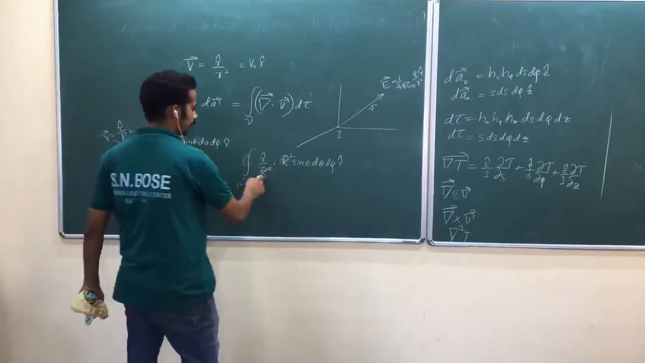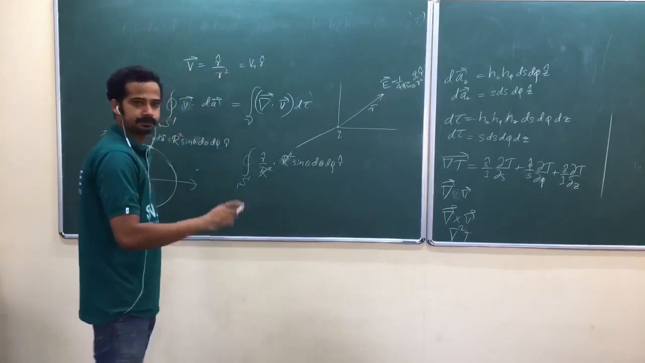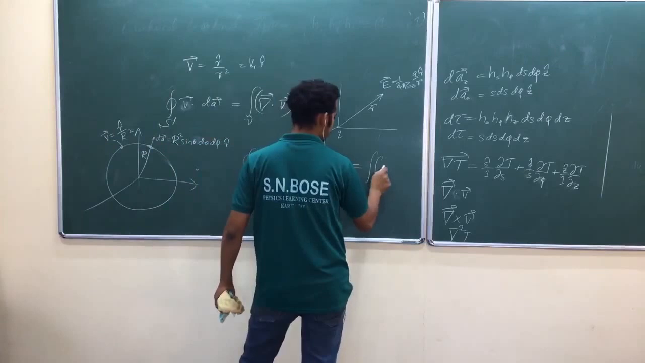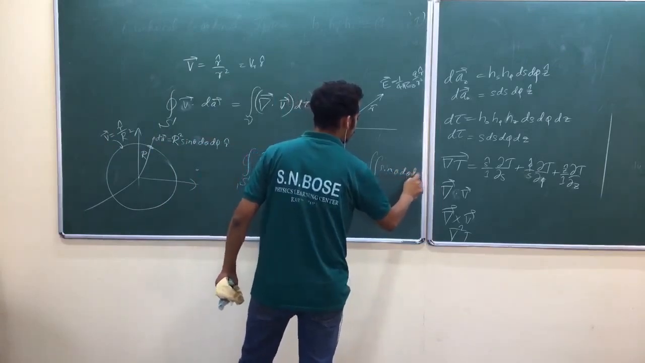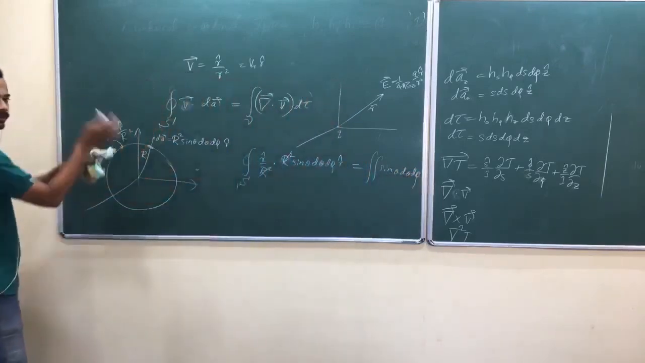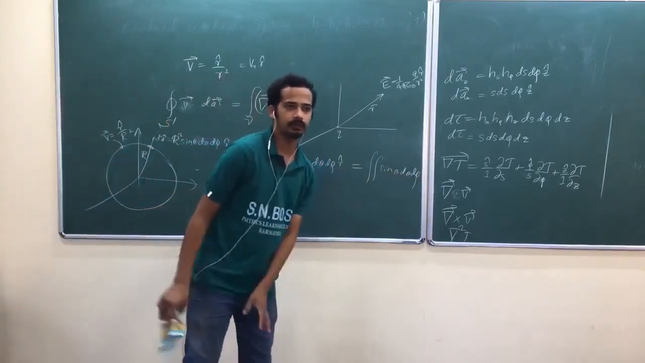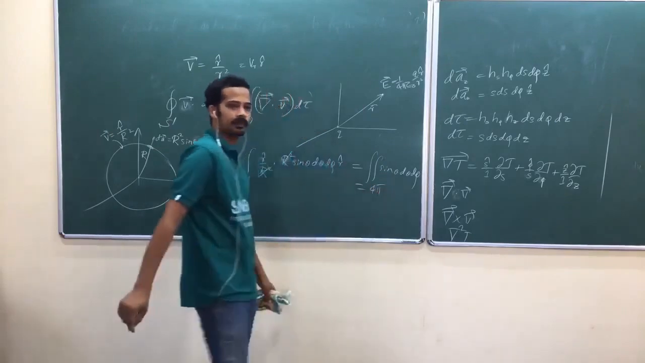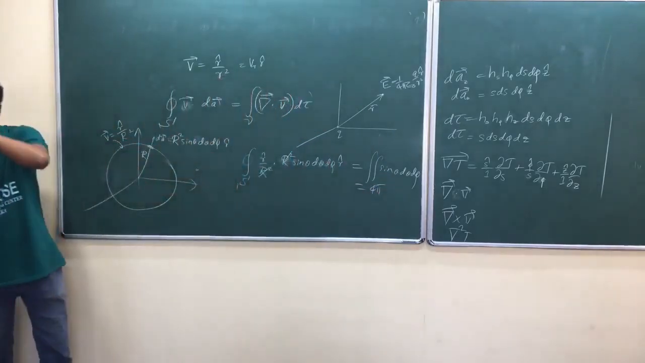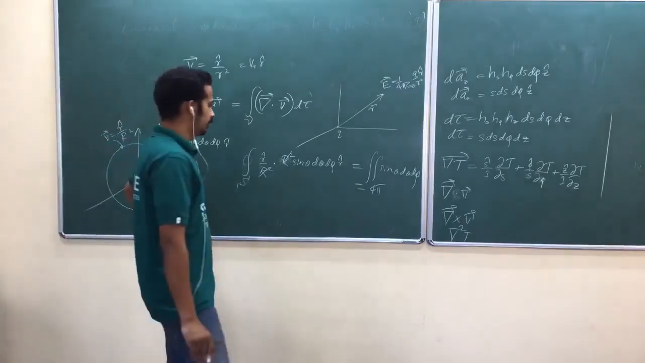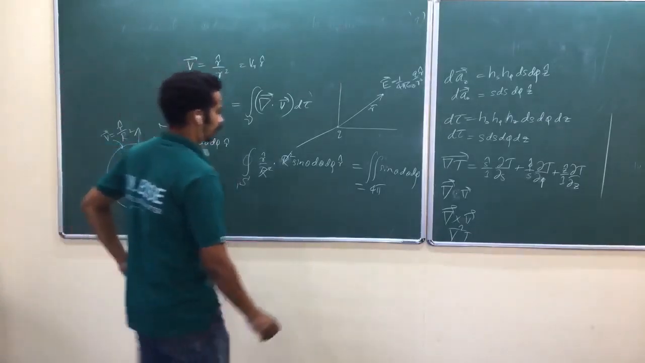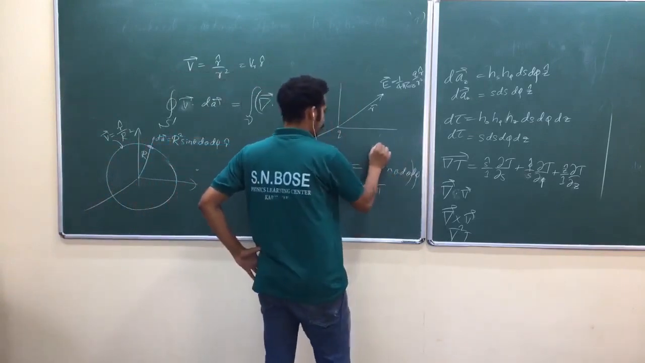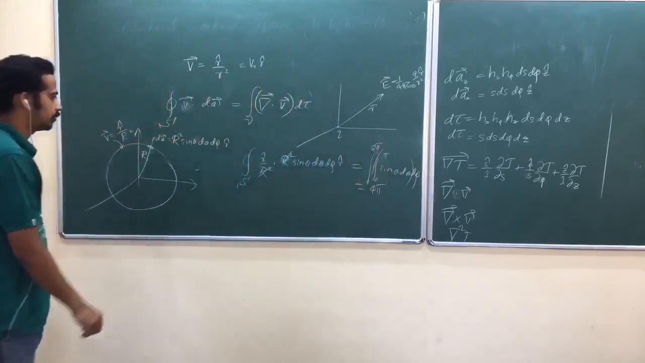So now look at here, this got cancelled, r cap dot r cap is 1. So then this becomes the integral of sin theta d theta d phi. To cover the entire region, you have to run theta from 0 to pi, phi from 0 to 2 pi. This will give 4 pi. It's a kind of solid angle, total solid angle, isn't it? That's 4 pi. I hope you know that one. If you are not getting that one, do it again.